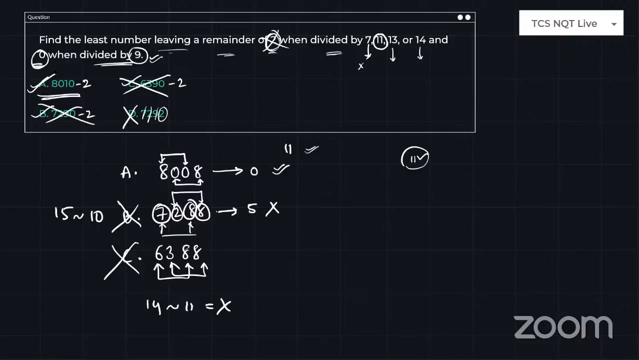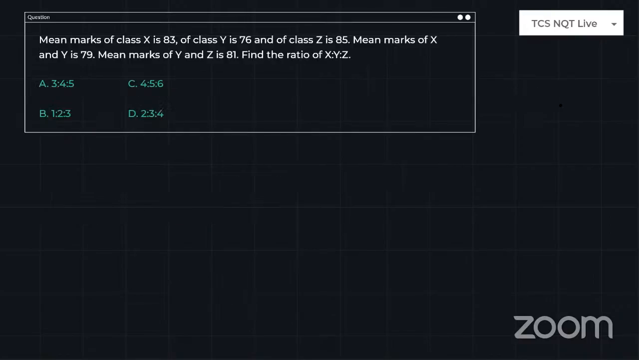In order to get in the top 25%, you need to get at least above 70 to 75%. Then only can you crack this exam. Okay, so just look into the next question.